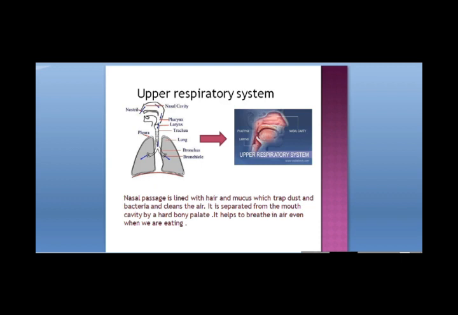So that is why there are 2 compartments. It's helpful. How? It helps us to breathe in air even when we are eating food. We can perform these two processes simultaneously, breathing in and eating food, due to this hard bony palate in between the mouth cavity and the nasal cavity.